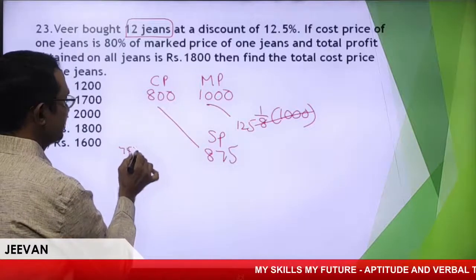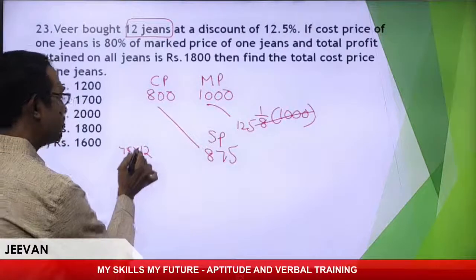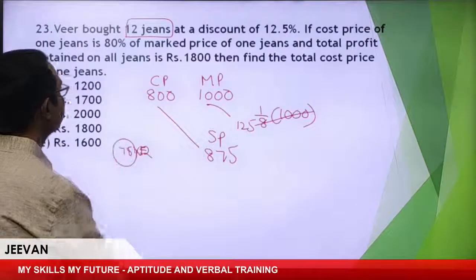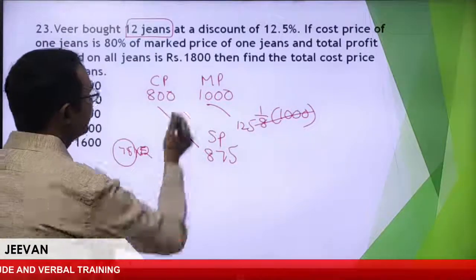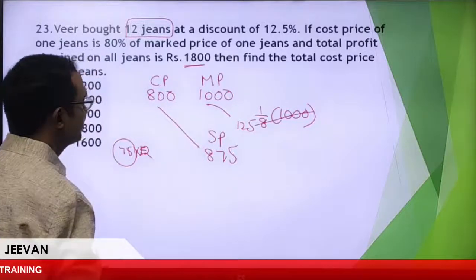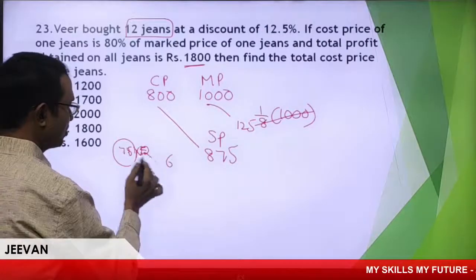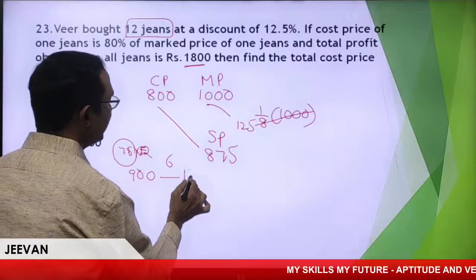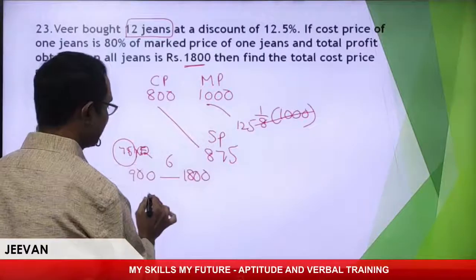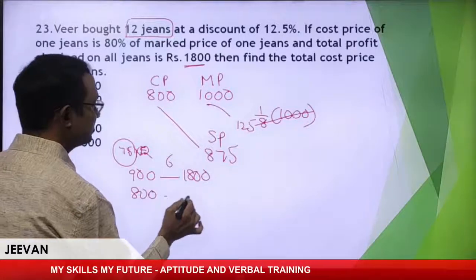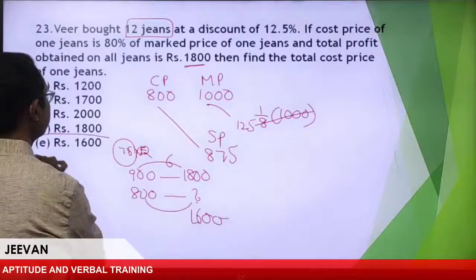75 for 12 genes. Otherwise you can take one gene profit. What is the cost price of one gene? Now we can take, this is 1800 for 12. 12 5s are 60. 12 7s are 84. 900. So, 1800. When this is our calculation, what is 800 given? Double, double. 1600 is the answer. Absolutely E.